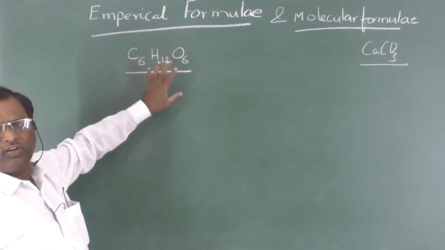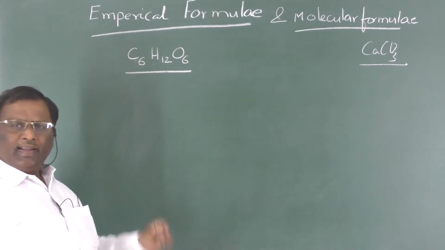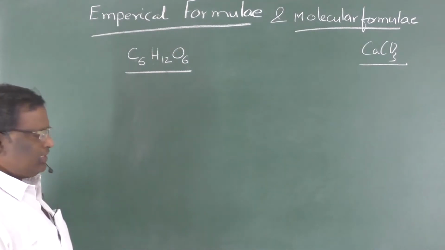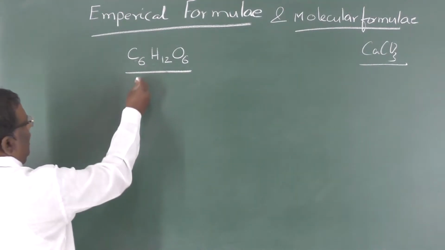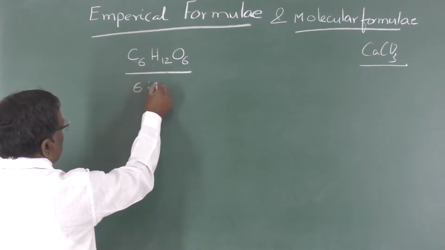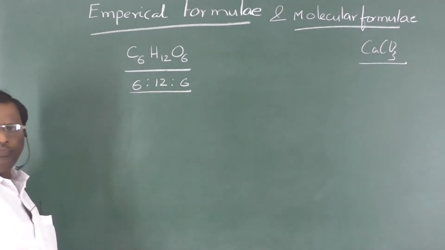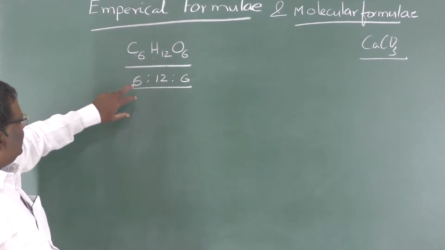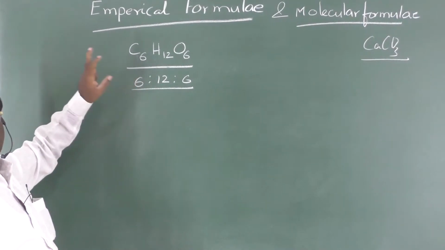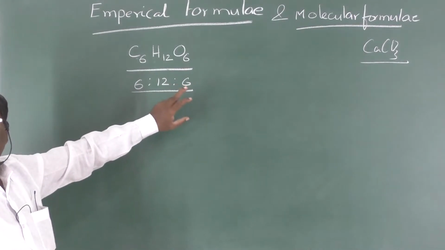It also gives us the information that these elements are in a 6:12:6 ratio. That means for each 6 carbons, there are 12 hydrogens and 6 oxygens.